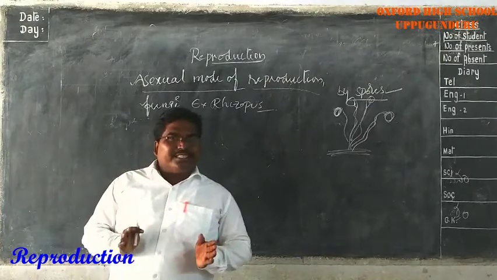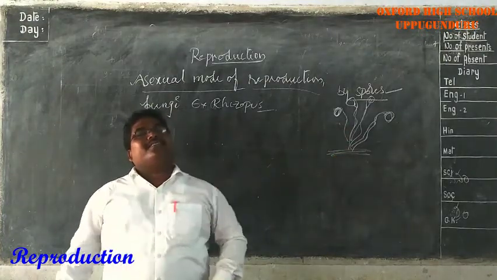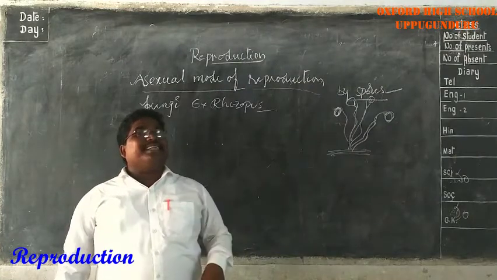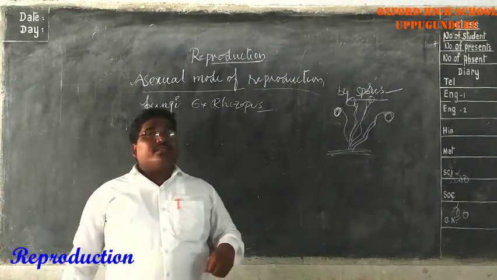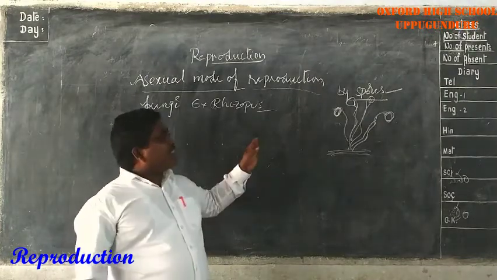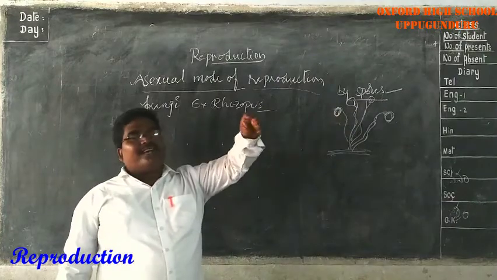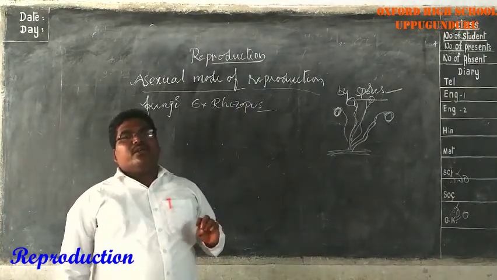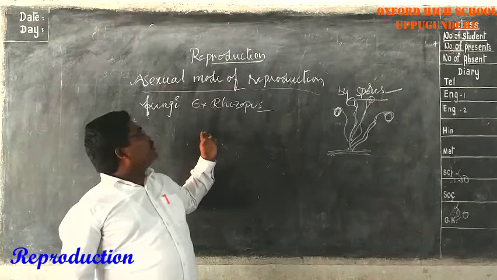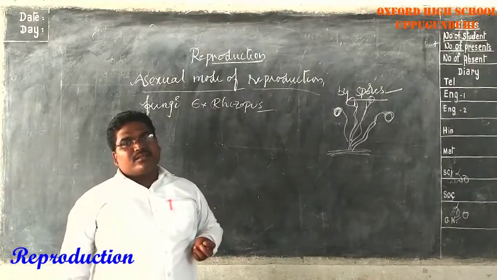Generally, we may notice whitish thread-like structures and blackish powdery substances on rotten food materials like vegetables or bread. When we touch these substances, the blackish powdery substance sticks on our fingertips. These are the reproductive spores produced by the fungi. Example, Rhizopus. Do you understand that?